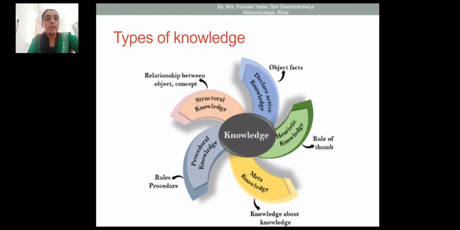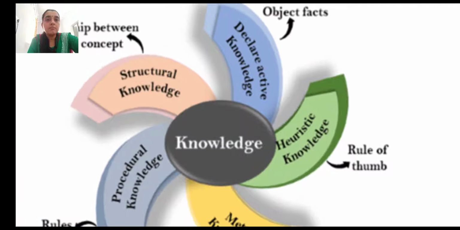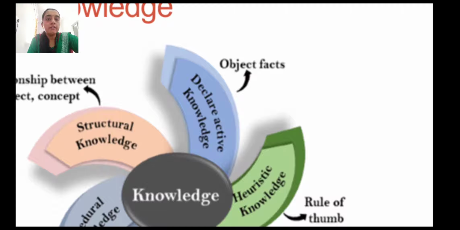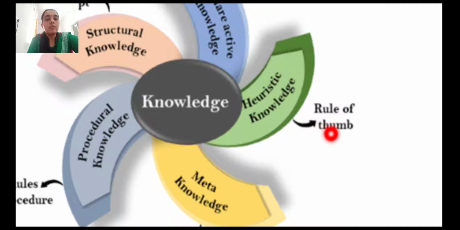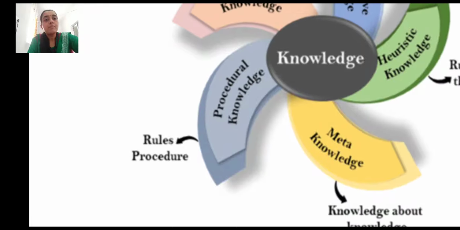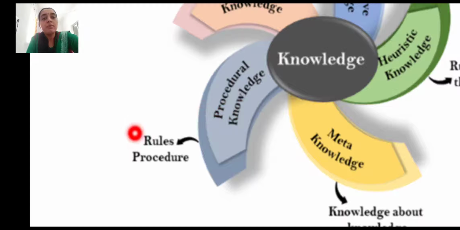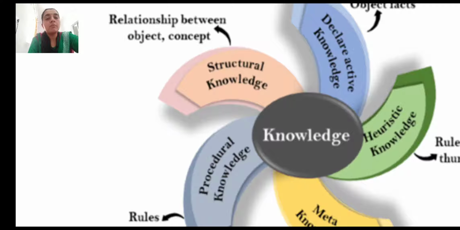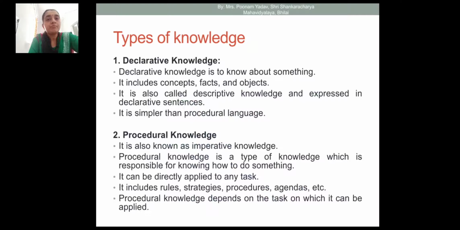Now, types of knowledge. Here is declarative knowledge, about facts and objects. Heuristic knowledge, a rule of thumb for discovering on the basis of experiences. Meta knowledge, knowledge about the knowledge. Then procedural knowledge, rules and procedures for representing the knowledge. Then structured knowledge, the relationship between objects and concepts, just like an algorithm. We will take them one by one.